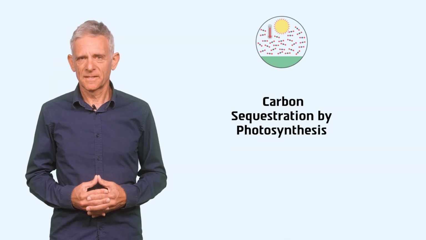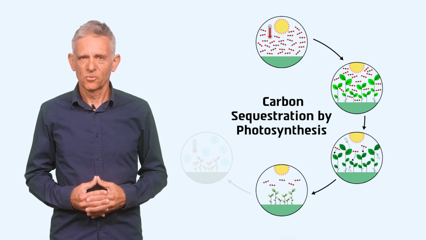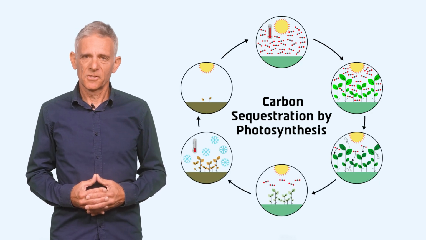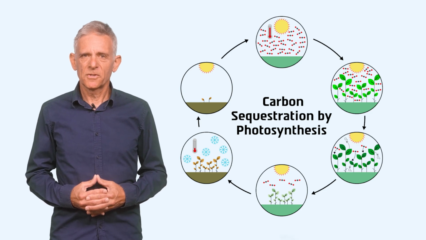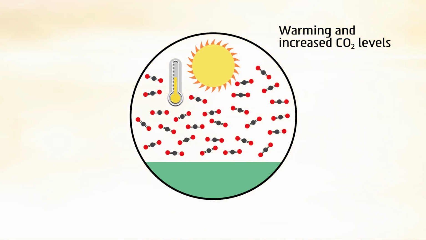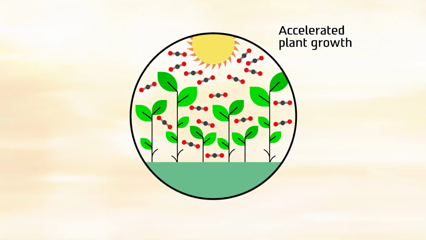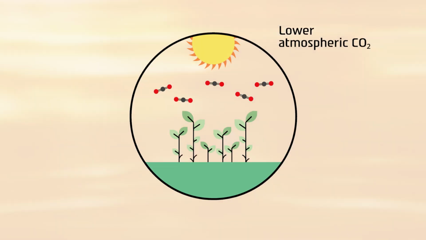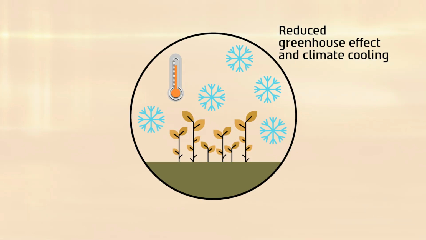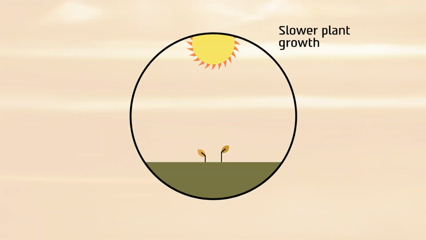A second, faster negative feedback loop, removing CO2 from the atmosphere, is carbon sequestration by plant photosynthesis. In some ecosystems, temperature rise and increased CO2 concentrations lead to more favorable growing conditions and/or longer growing seasons. Increased vegetation growth enhances carbon sequestration in plants and soil. The reduction in atmospheric CO2 levels can mitigate the greenhouse effect, leading to climate cooling. This forms a negative feedback loop, where warming initially leads to enhanced carbon sequestration, which then reduces the warming effect.